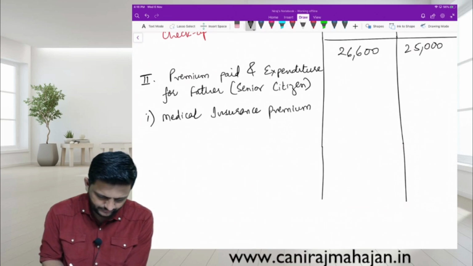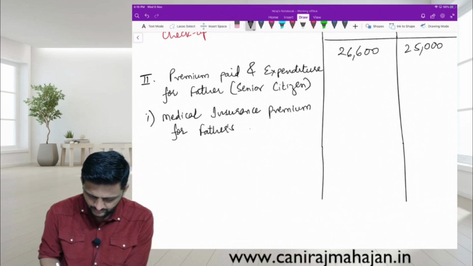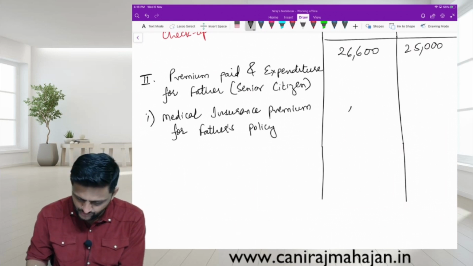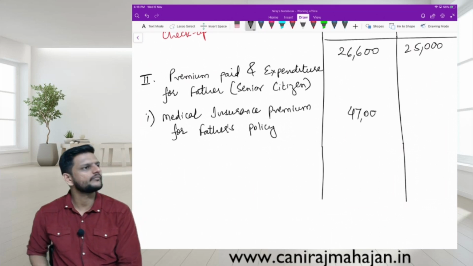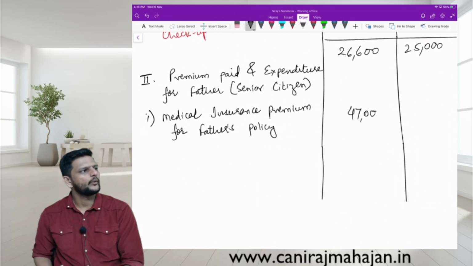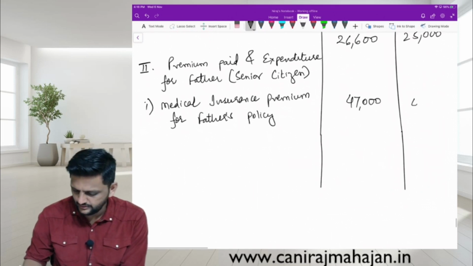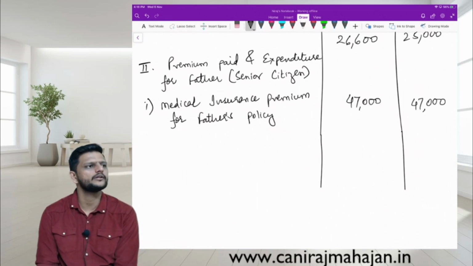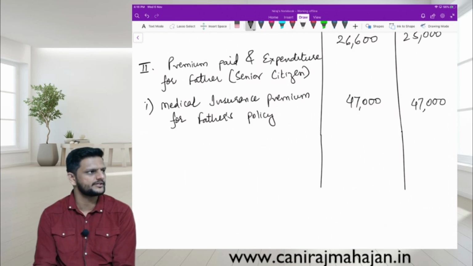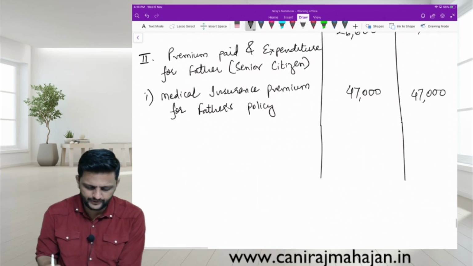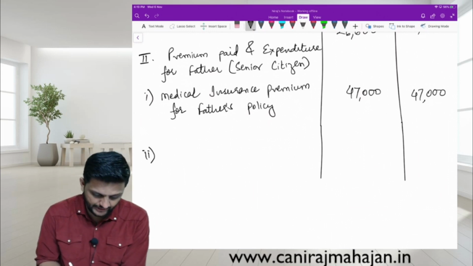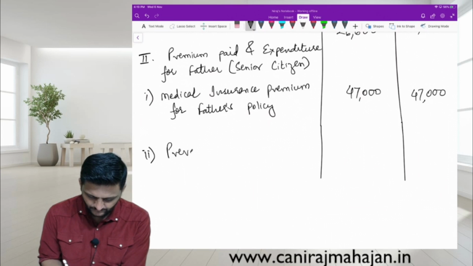So medical insurance premium, for father's policy. How much is actually paid? 47,000. Very good. How much will allow? Some of them get confused, they write down 25,000 or some other figure. The limit now has increased for senior citizen is 50,000. So it is within limit.